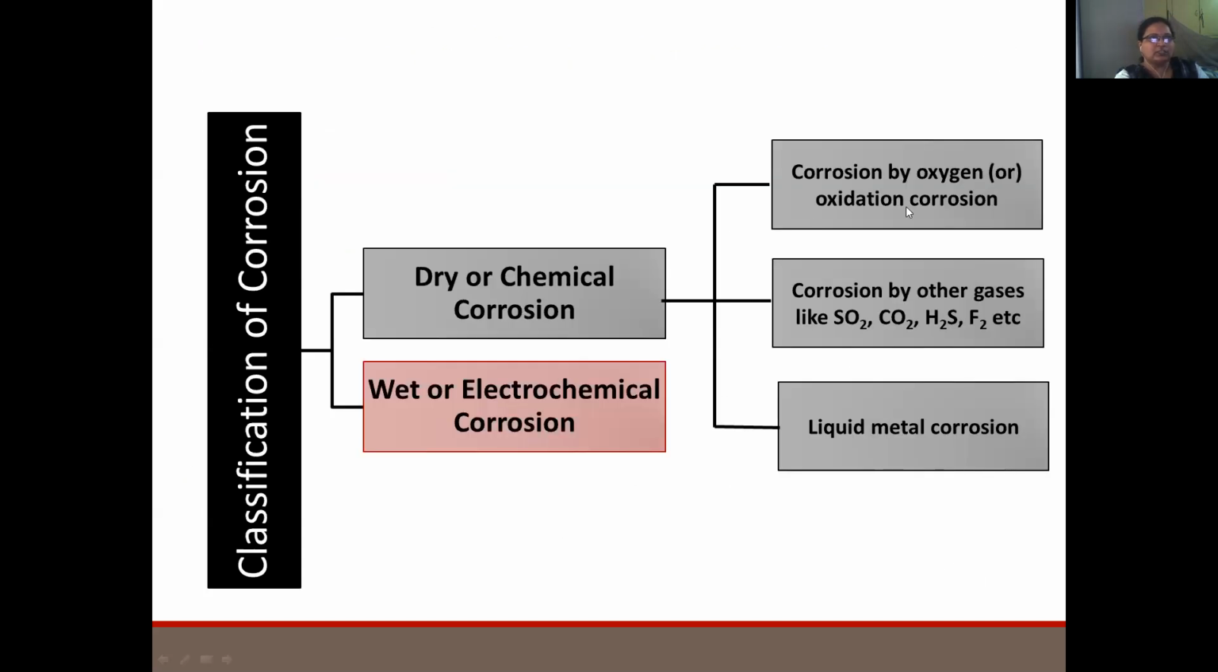So we have finished these three types in dry or chemical corrosion. In the next class we'll deal with wet or electrochemical corrosion, which is the other type of corrosion.